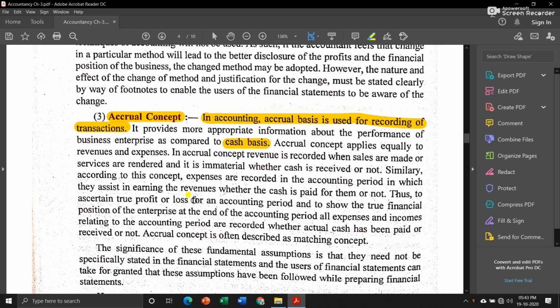You will not wait for cash to be received. Suppose you receive the amount next year, then cash basis says that you have to record it next year, but accrual basis says that since the transaction took place in 2020, you have to record it in this year's financial statement and not in next year's accounting statement.